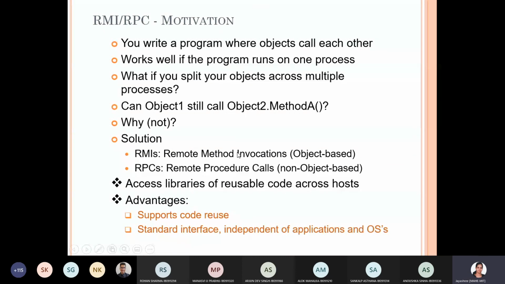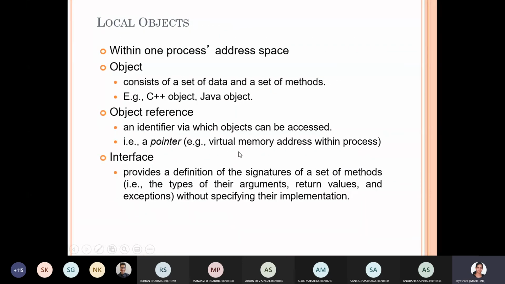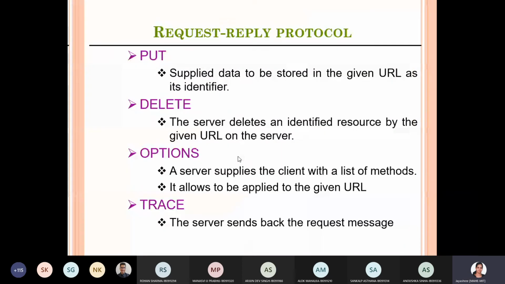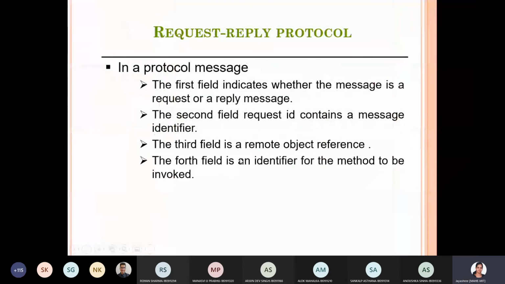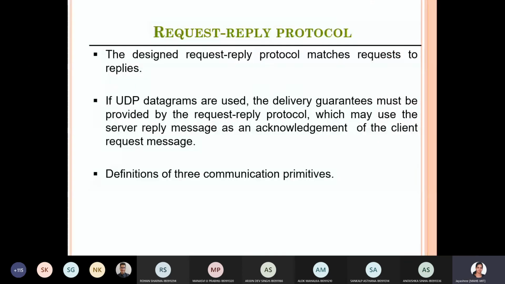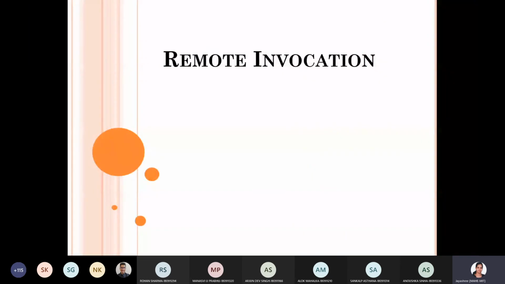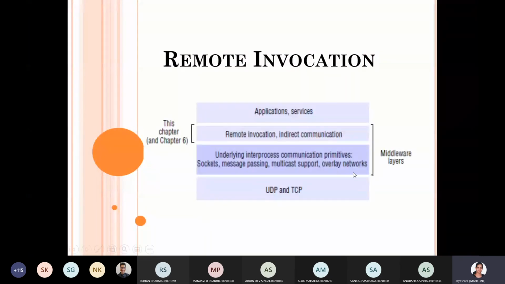So next class we'll go through RMI, remote method invocation. So till now what we have discussed in distributed systems is how this communication is going on and what the protocols defined are. Remote invocation is the task of the middleware layer, to invoke some method which is present on a distant machine.